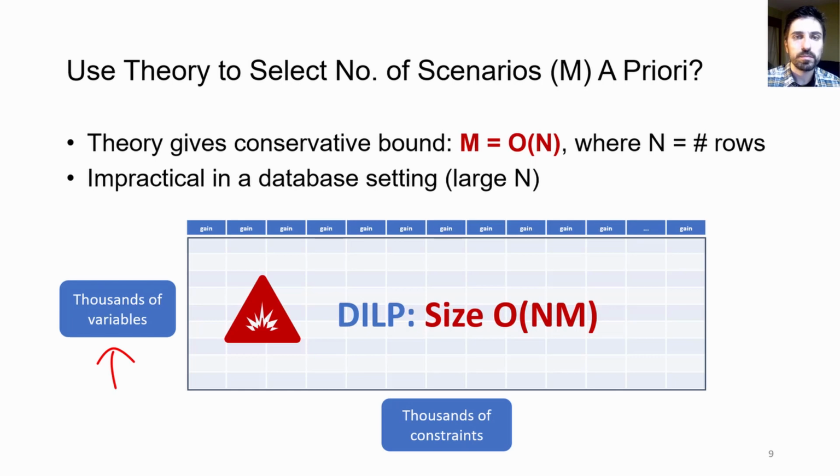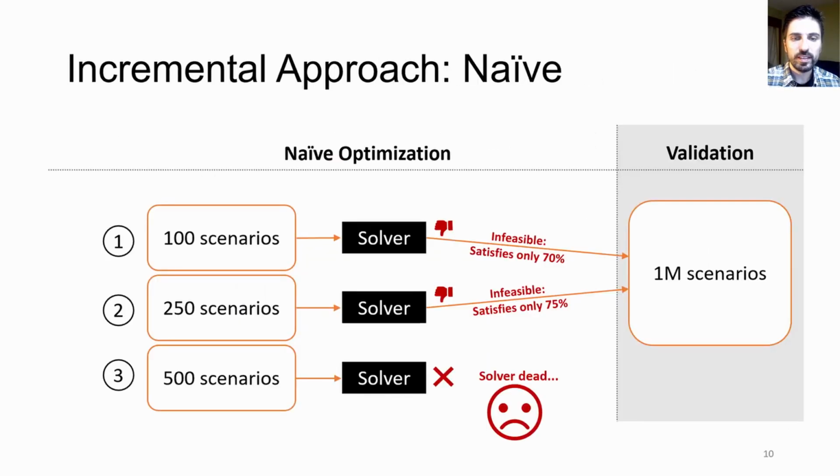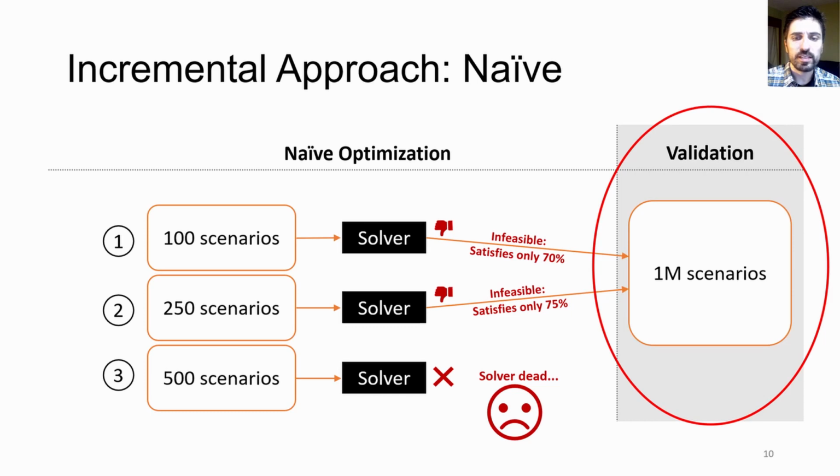such huge problems. The state of the art in solving stochastic ILPs is an algorithm that tries more and more scenarios incrementally until the solution becomes feasible, again with respect to the huge set of out-of-sample scenarios. From now on, I'm going to refer to this huge set as the validation set, and we will assume that a validation-feasible solution is indeed truly feasible from the user's perspective.